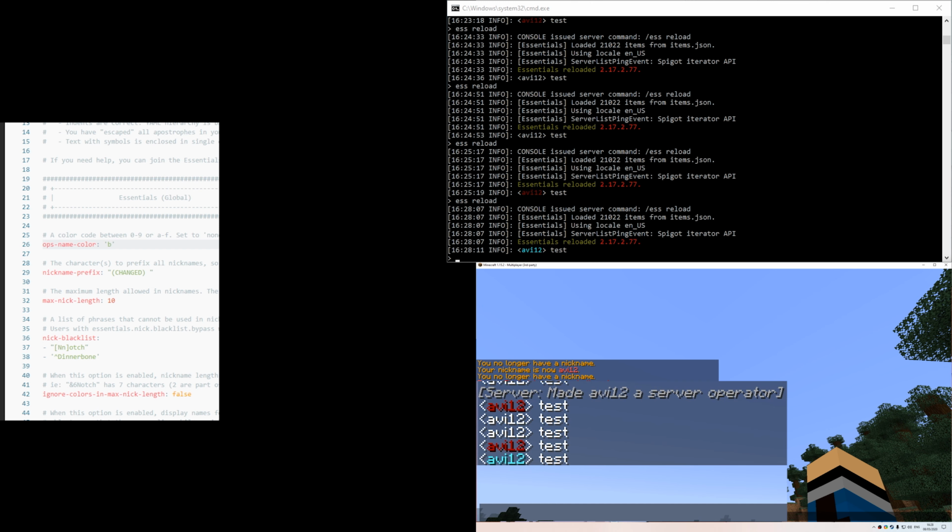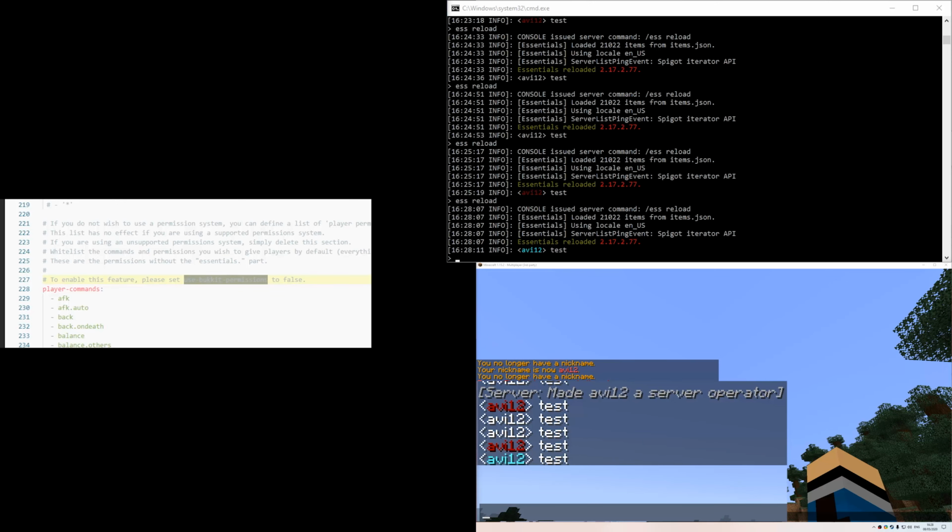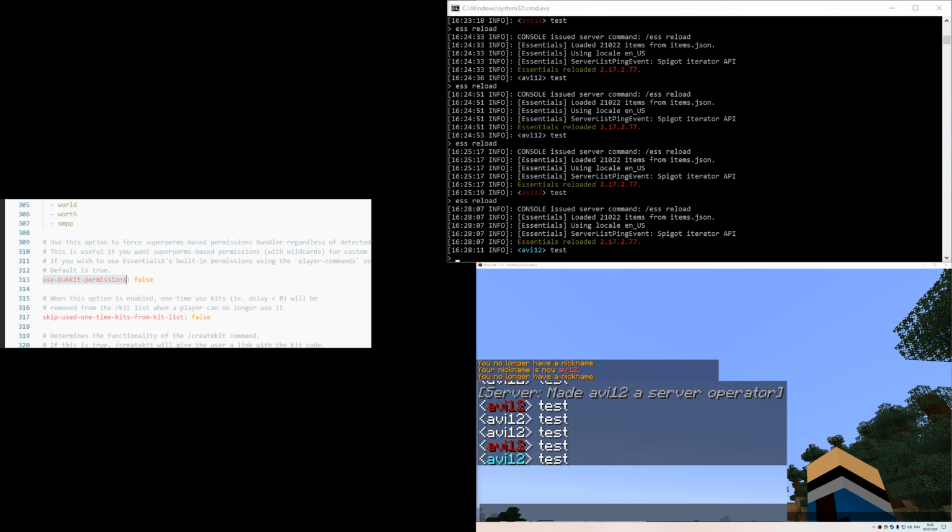And it worked. Now I recommend installing a plugin to manage permissions, so you have much more control over the server. But before proceeding, I will set use bucket permissions to true. Okay, now to apply, I will just do reload confirm.